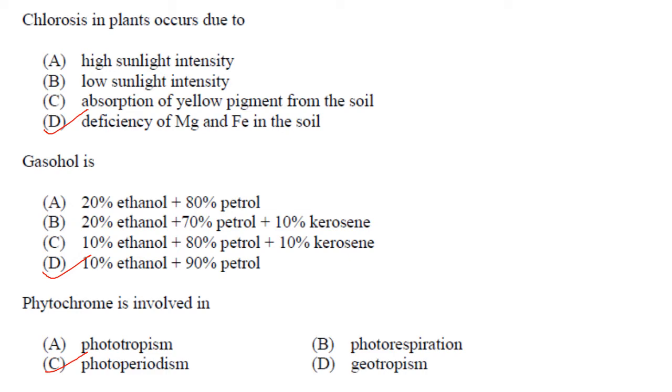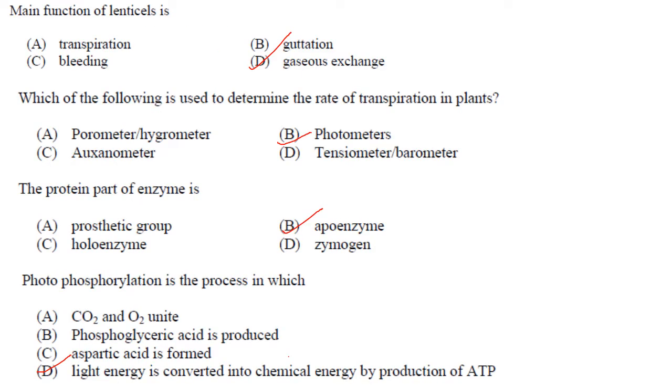Gasohol is 10% ethanol and 90% petrol. So answer is option D. Phytochrome is involved in photoperiodism. So answer is option C. The main function of lenticels is gaseous exchange. Answer is option D. Which of the following is used to determine the rate of transpiration in plants? It is determined by means of a potometer. So answer is option B.